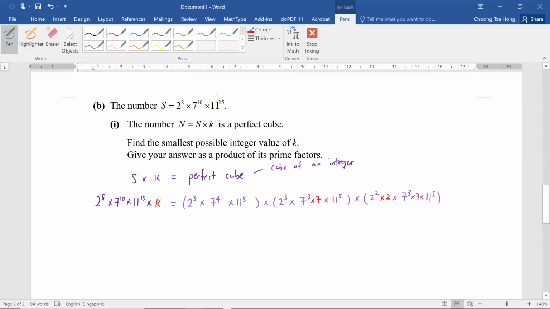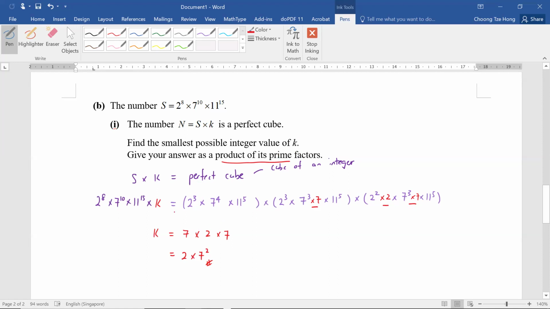From here we can see that this K, which is in red, will be 7 times 2 times 7. So K from over here will be 7 times 2 times 7. Basically we just extract all the extra terms that you added in, and that will be the value of K already. K is going to be a product of its prime factors, so be careful: we should just write 2 times 7 squared, instead of calculating it out as 98.